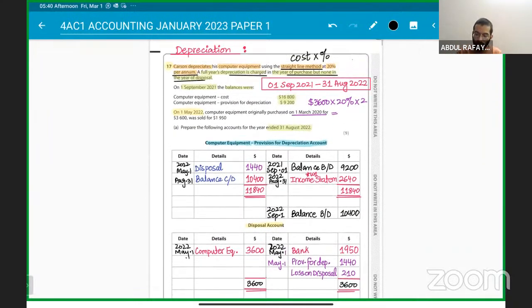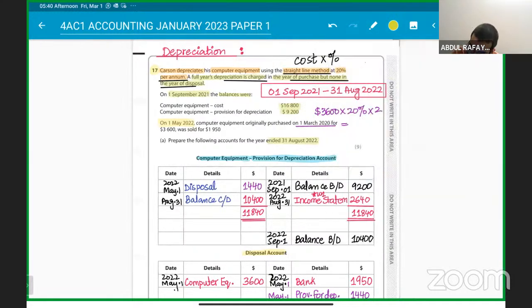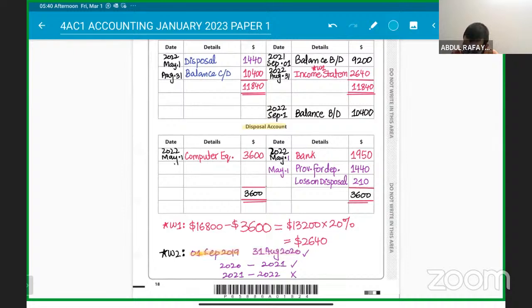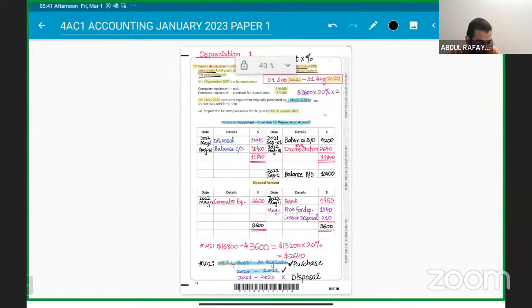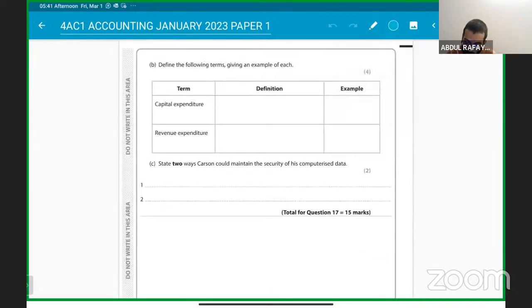Just remember that our year starts in 2021 and ends in 2022, which means if you purchased the asset in 2020, the year started 2019 to 2020. Then the second year was 2020-21, and the last year we are disposing it, so we don't charge depreciation in that year. In the year of disposal, we don't charge. In the year of purchase, we charge depreciation, based on its use. Then we have to define the following terms, give an example of each, and state two reasons.